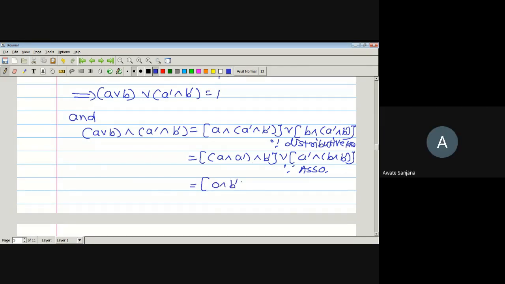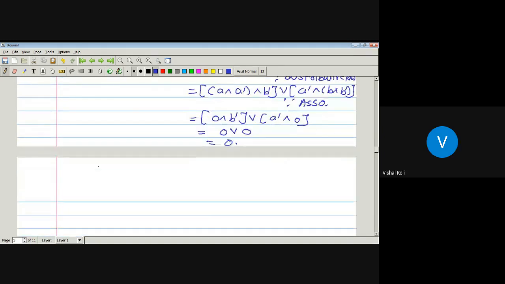So 0 meet B complement is 0, join A complement meet (B meet B complement), which is 0. So 0 join A dash meet 0 is 0, which implies A join B meet A complement meet B complement is equal to 0.